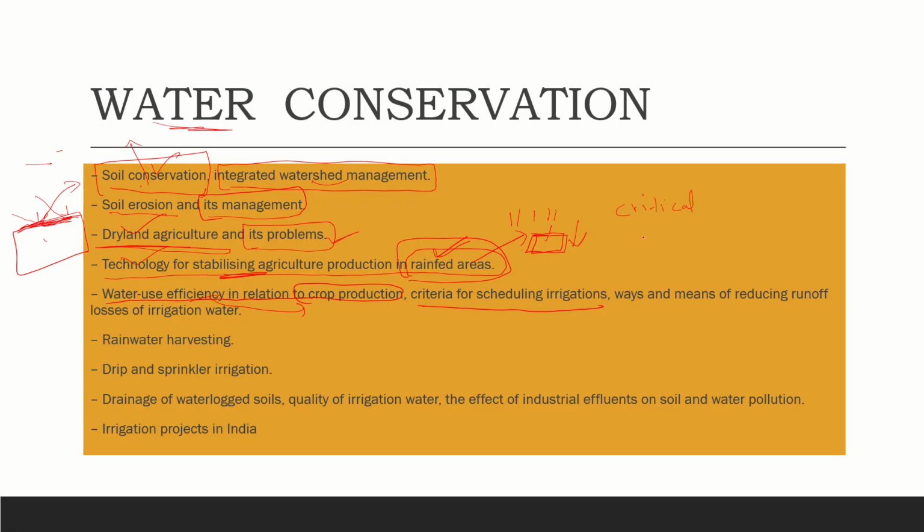There is a term called critical stage. For example, if we take crops like rice, the critical stage for rice is panicle formation. In the same way, every crop has one critical stage. Critical stage in the sense, at that stage water is very much necessary. So how we need to schedule the irrigation based on the crop requirements is what we study here. And ways and means of reducing runoff and losses of irrigation water is also what we study.